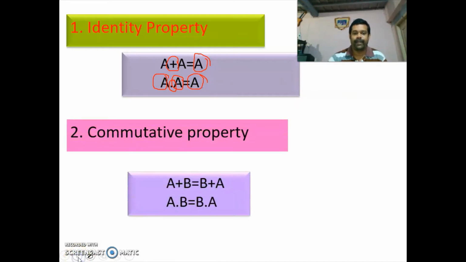Next, commutative property. So A plus B can be written as B plus A. Next one, A into B is equal to B into A. These two are commutative property. So A plus B is equal to B plus A, and A into B is equal to B into A.